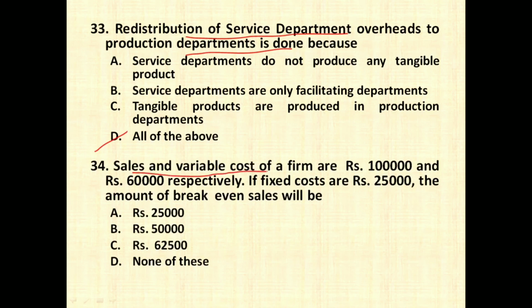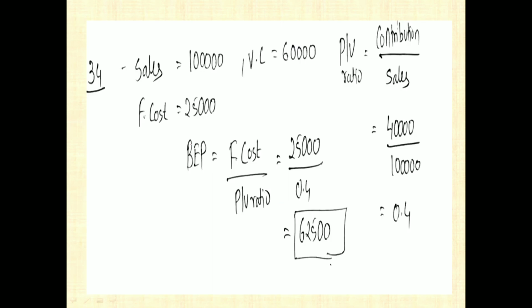Sales and variable cost of a firm are 1 lakh and 60,000 rupees respectively. If fixed cost is rupees 25,000, the amount of break even sales will be. So in this case they are asking you the formula and value for break even sales in terms of value. So sales is 1 lakh, variable cost 60,000, fixed cost 25,000. The formula for break even value in sales is fixed cost divided by PV ratio.